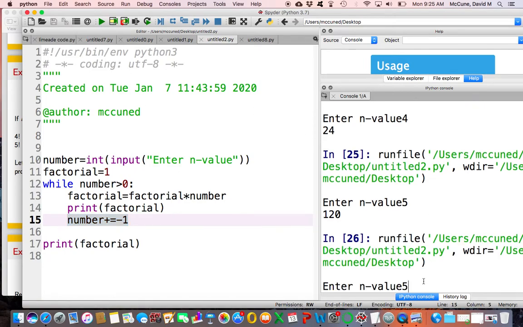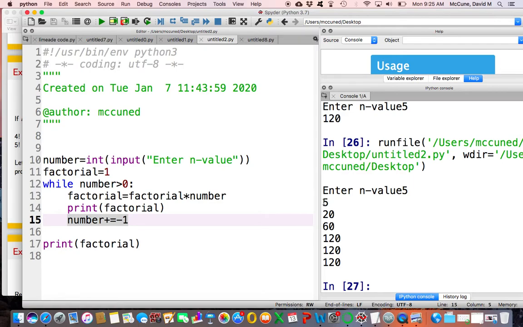So let me just enter a 5. Look at these values it enters. 5 is the initial value of factorial, right? Because I do 1 times 5 right here. Then number gets decreased by 1. So on the next pass through the loop, I have my old value of factorial, and that gets multiplied by 4. So here's 5 times 4 right here. And the number gets knocked down by 1 again. So then on the next pass through the loop, I have my old value of factorial, which is now 20, times the number, which is now 3.